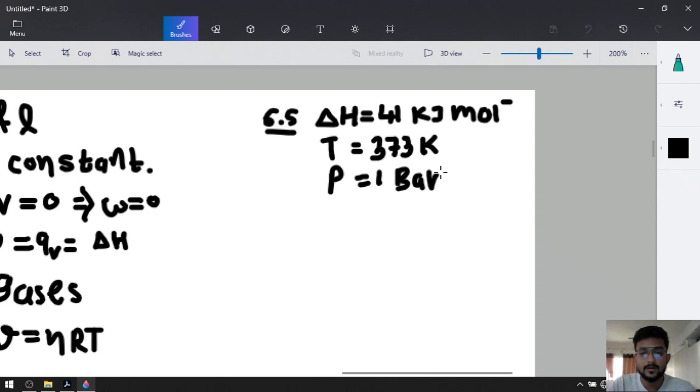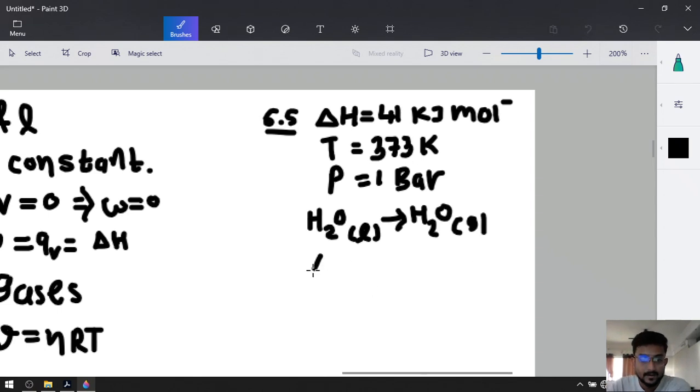Okay, now let's talk about the reaction. Reaction is the vaporization reaction. That's why H2O liquid will be vaporized and it will give us H2O gas. So now let's calculate delta Ng. So delta Ng means difference of gaseous moles. You can see that only a product is in a gaseous state, whereas reagent are in a liquid state. So 1 minus 0, delta Ng will be 1.